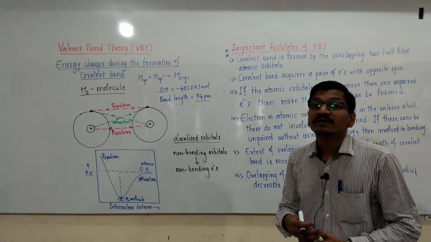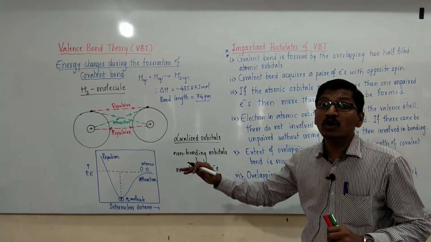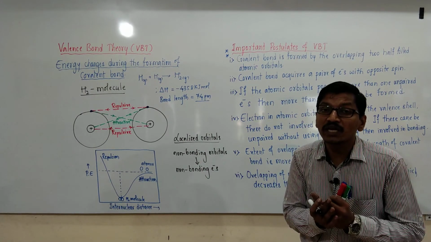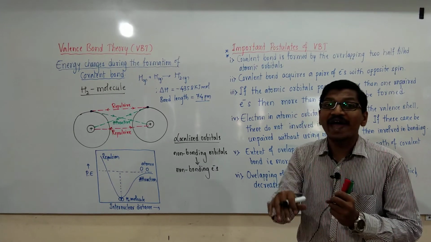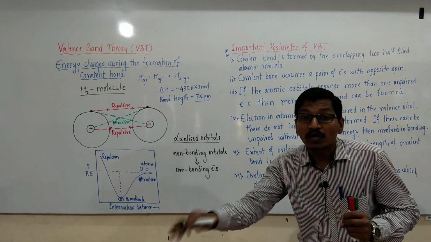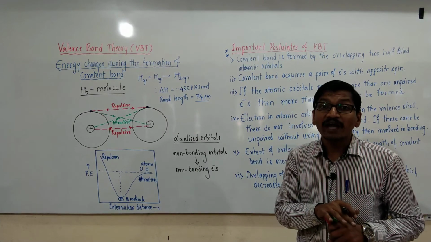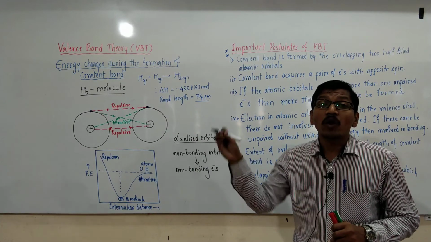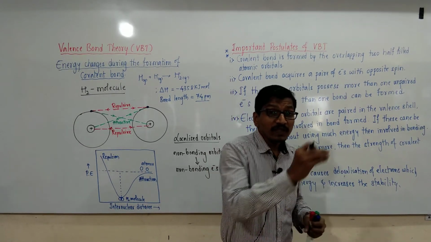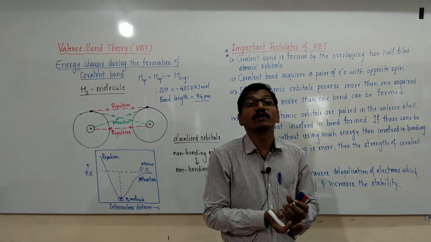As a result, the bond formed due to overlapping of atomic orbitals is also directional in nature, and this is generally used for the identification of the shape or geometry of the molecule.